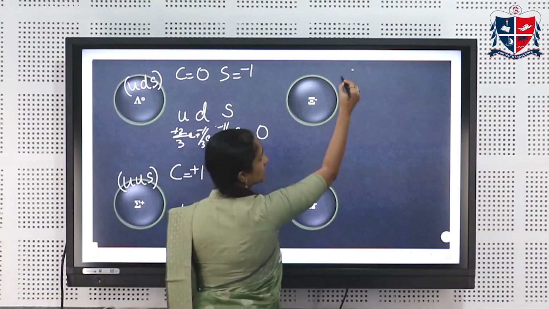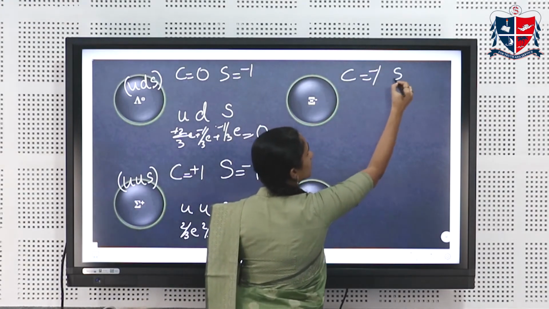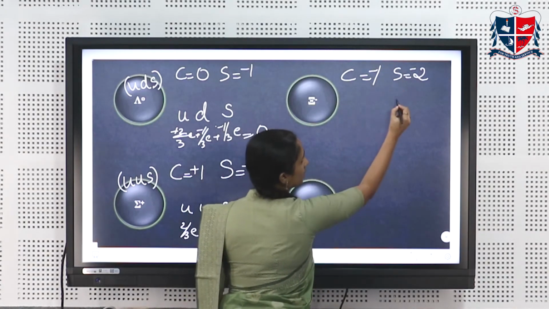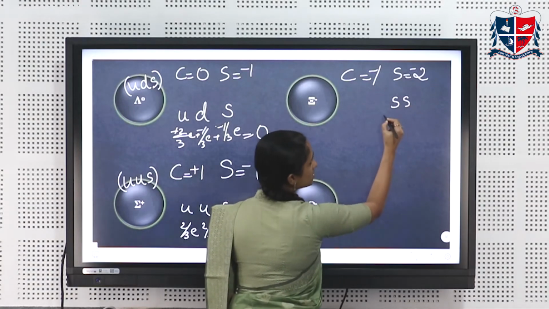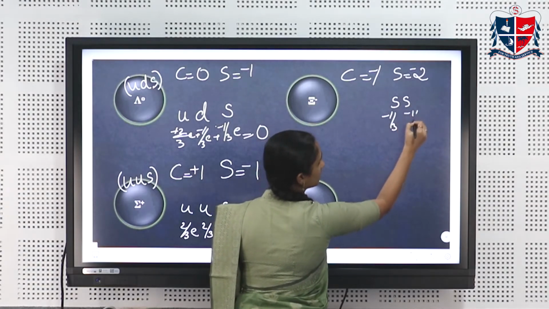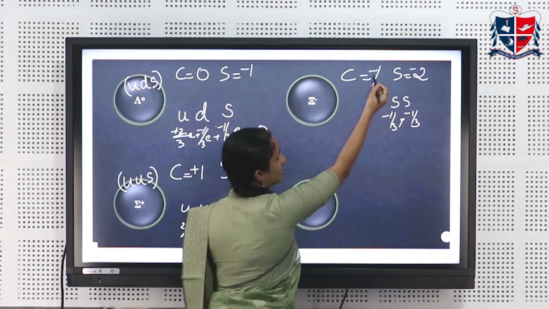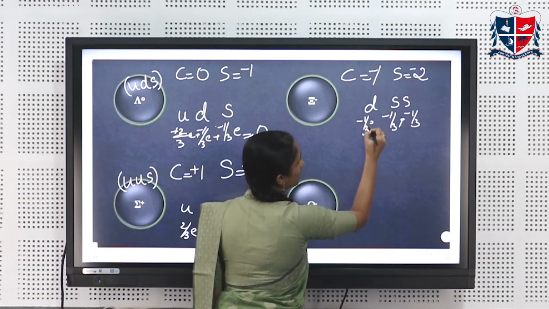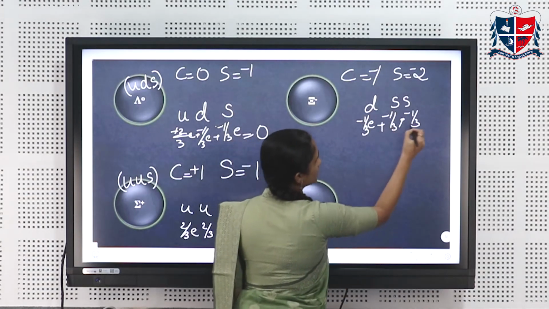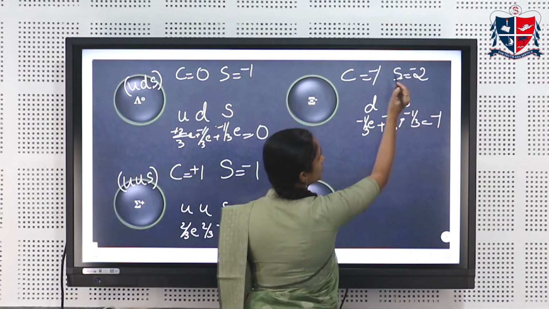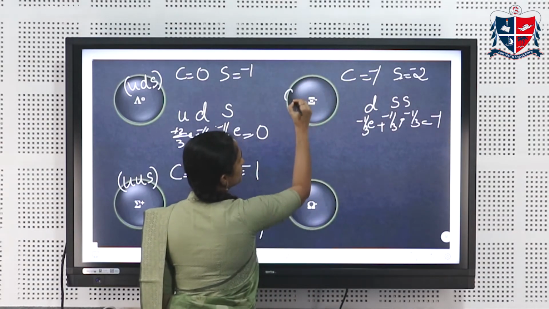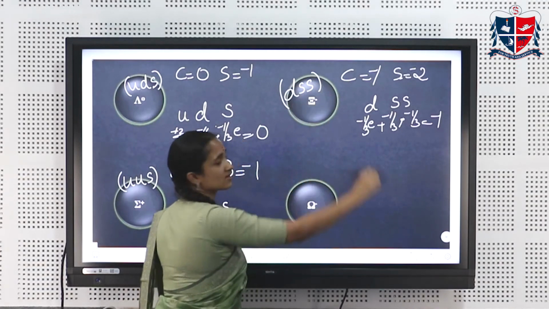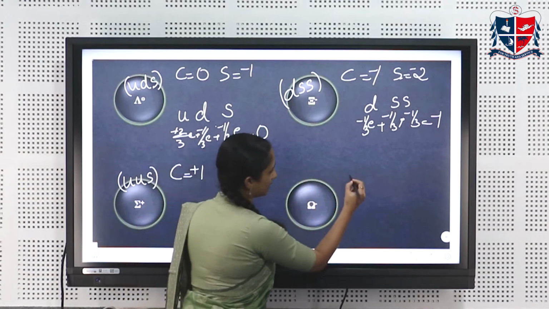Psi minus is having a charge -1 and strangeness quantum number -2. So this implies we'll be having 2 strange quarks, each of charge -1 by 3e. Now to get a -1 charge, we'll be having a D, which is also carrying a -1 by 3e charge. So the total charge is equal to -1 and the strangeness quantum number will be equal to -2. So a psi minus is made up of D, S, S quarks.